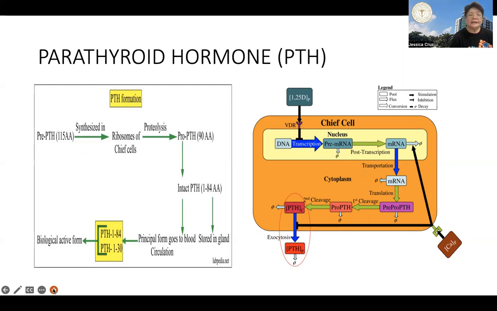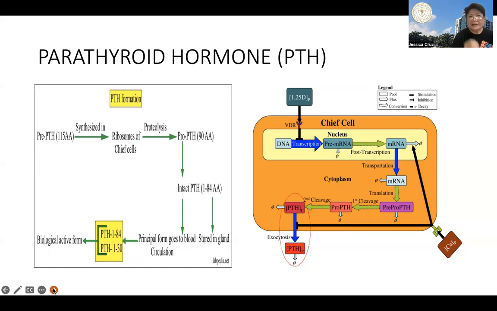Prior to its secretion, a certain part of the molecule, 31 amino acids, are cleaved off to produce the active hormone.